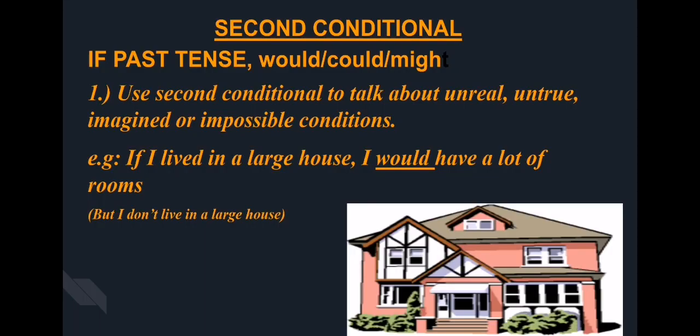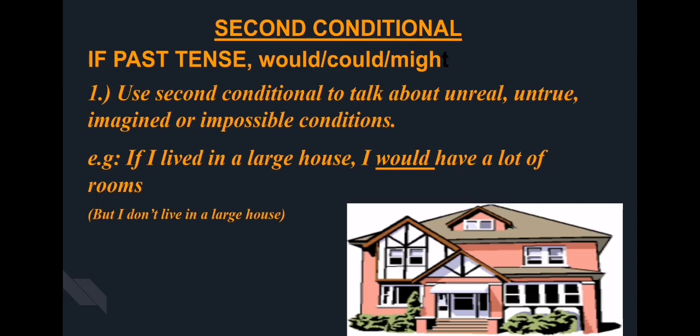Now let's go to the second conditional. The second conditional, we use it to talk about unreal and untrue, imagined or impossible conditions. So we use it to talk about unreal situations. It contains the first sentence, the condition sentence, if, and a past simple tense. The second part, the result, contains would, could, or even might.